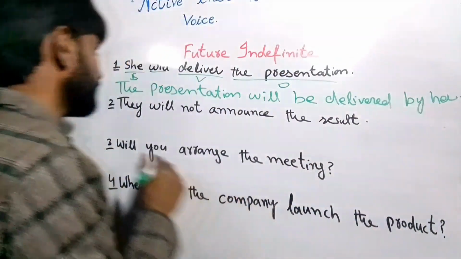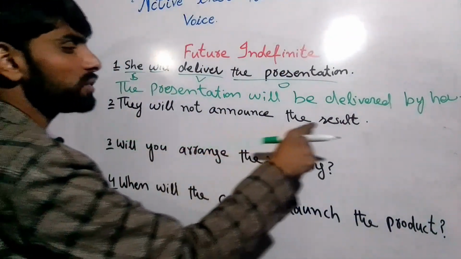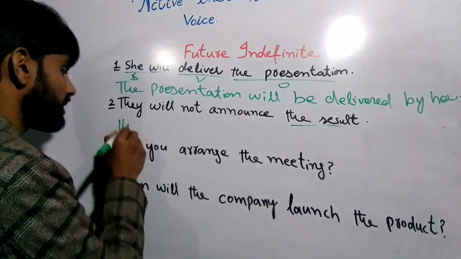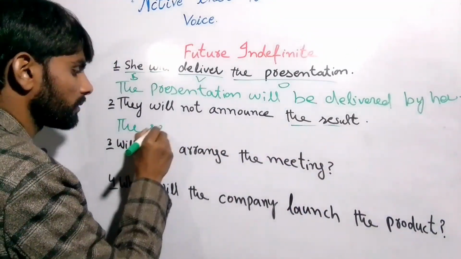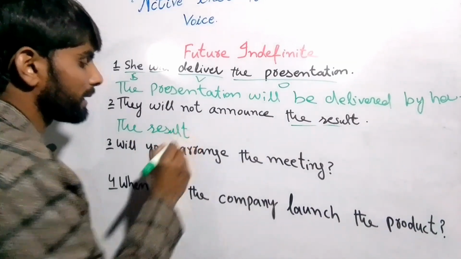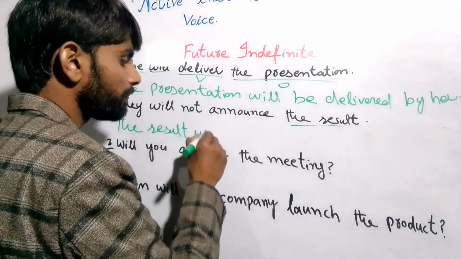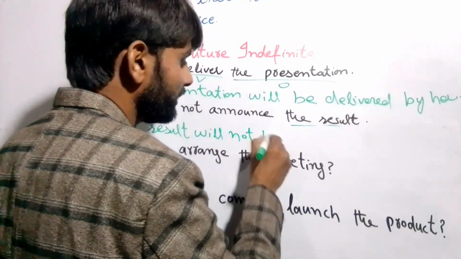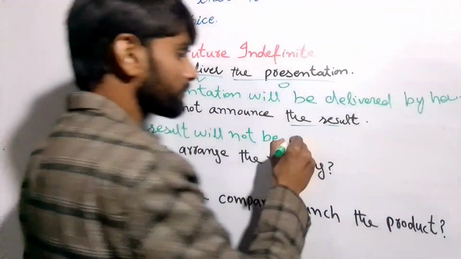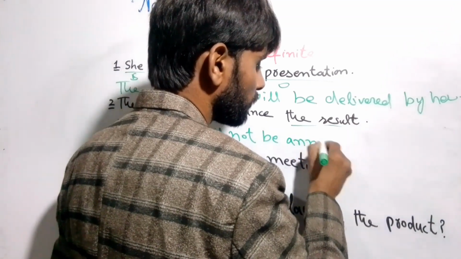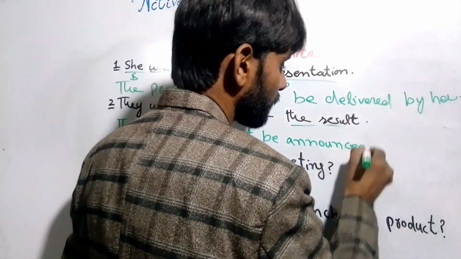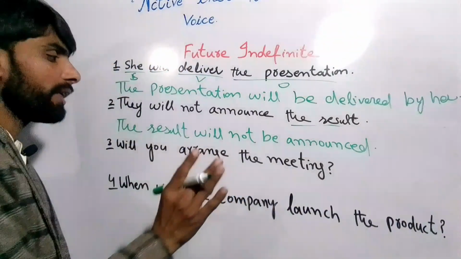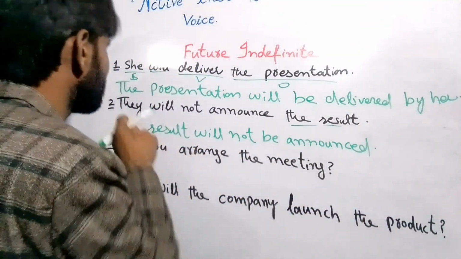right? Next is, they will not announce the result, right? So the object is the result. The result will, after that we write not, will not be announced by them, but we do not need to write they, right?